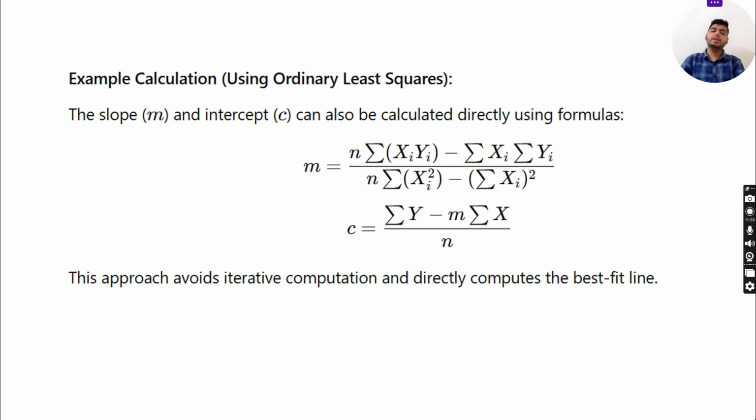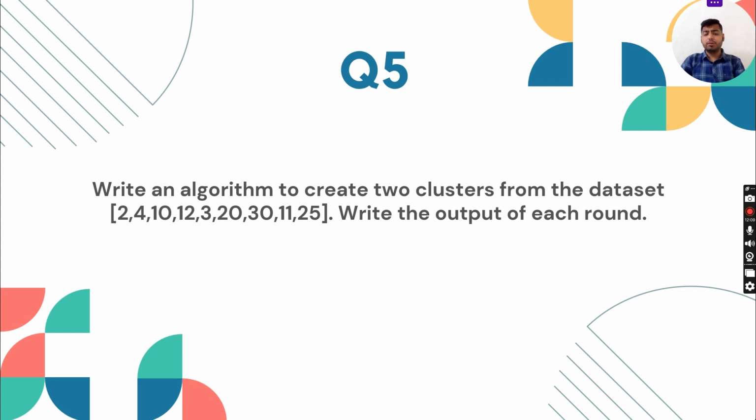Example calculation using ordinary least squares. The slope m and intercept c can also be calculated directly using formula. m = (n summation of xi yi minus summation xi dot summation yi) upon (n dot summation of xi square minus (summation of xi) whole square), and the formula of c is (summation of y minus m summation of x) upon n. This approach avoids iterative computation and directly computes the best line. Now, question number 5, which is write an algorithm to create two clusters for the data set from the data set 2, 4, 10, 12, 3, 20, 30, 11, 25.